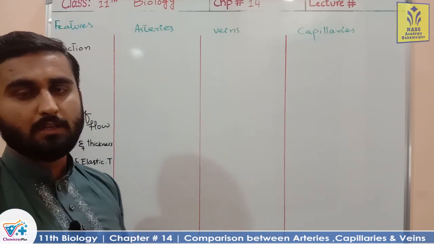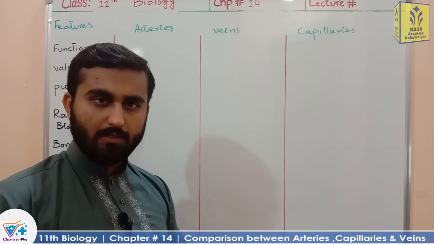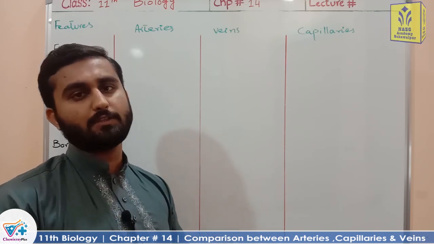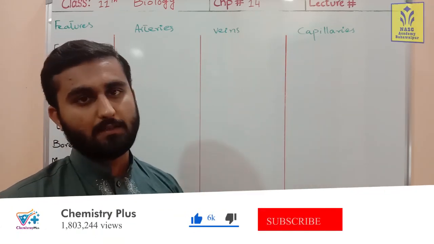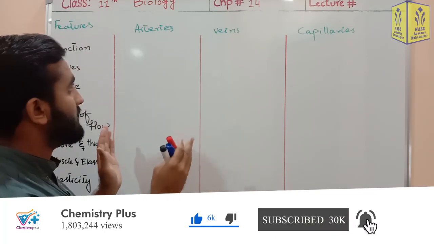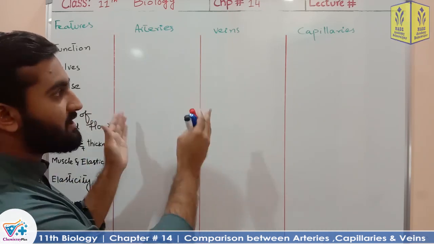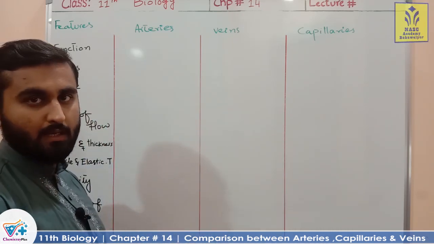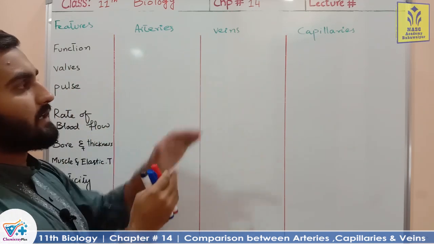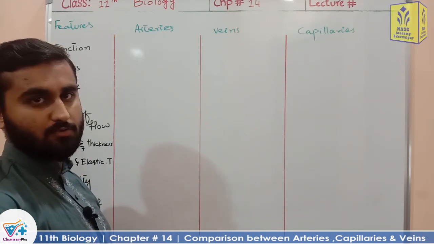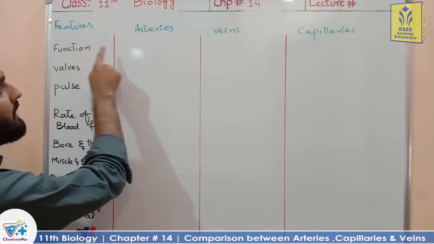In the previous lectures, we have already learned about the detail of arteries, their structure, composition and functions. Similarly, we covered the structure, composition and function of veins and capillaries. Now we have just an overview about the arteries, veins and capillaries and the major differences between them. If you want a detailed study, you can visit the previous lectures also. Clear? Now, starting by discussing the function of arteries.